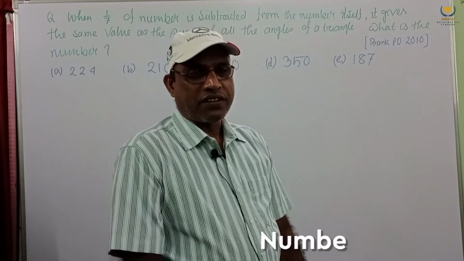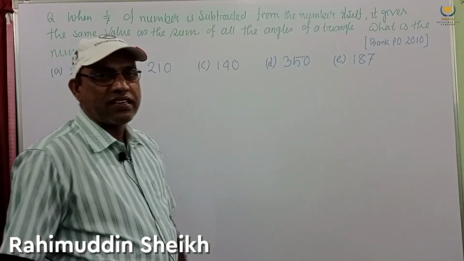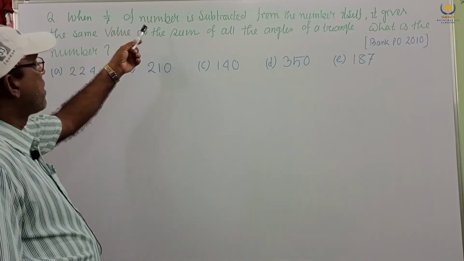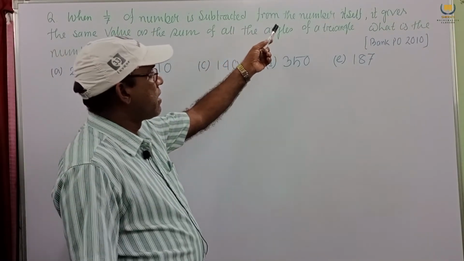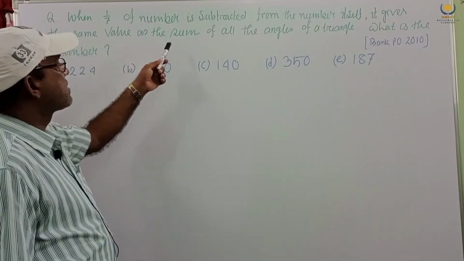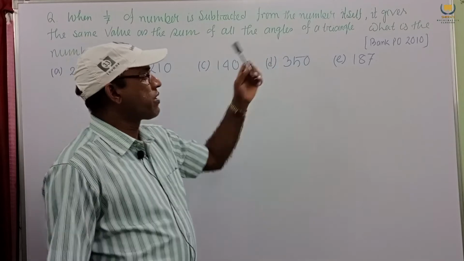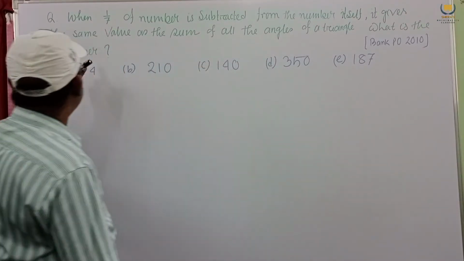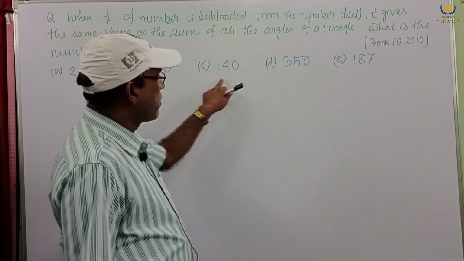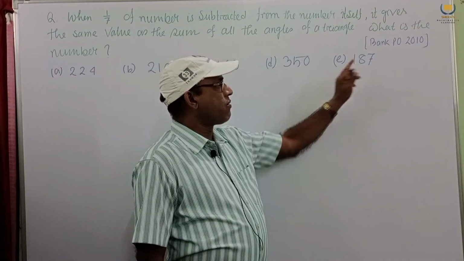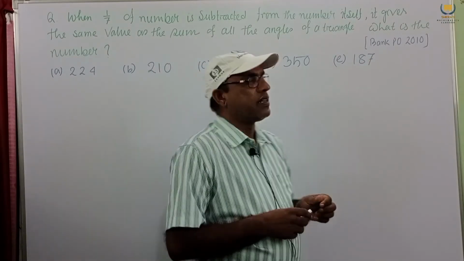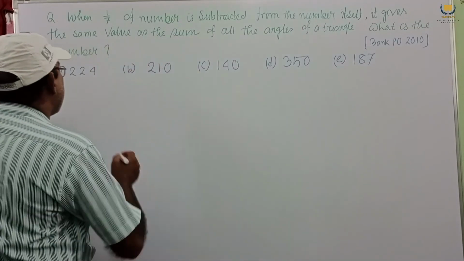Today consider another type of problems, but easy. All of these are easy. When 1 by 7 of a number is subtracted from the number itself, it gives the same value as the sum of all the angles of a triangle. What is the number? The options given: 224, 210, 140, 351, and E given 187. It was set in 2010 Bank PO. Now we consider the problem.